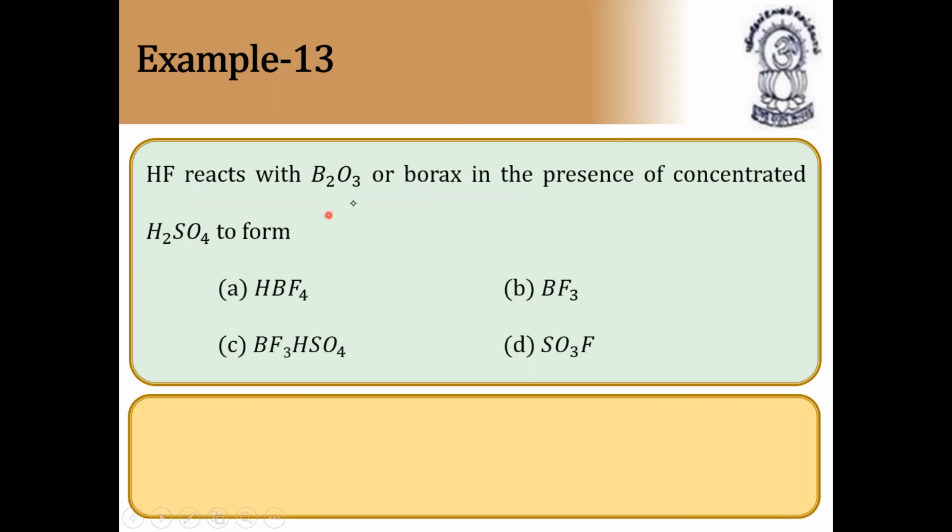HF reacts with B2O3 or borax in the presence of concentrated sulfuric acid to form BF3. These questions are given entirely based on p-block elements, so we'll be getting more and more questions like these. That's why you should be thorough with all this. So hydrogen fluoride reacts with B2O3 or borax to form BF3.